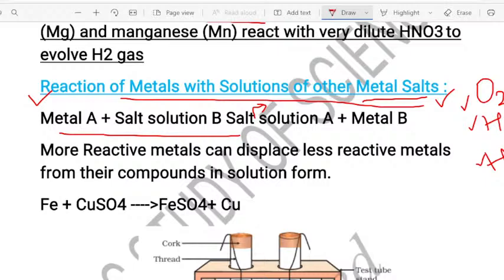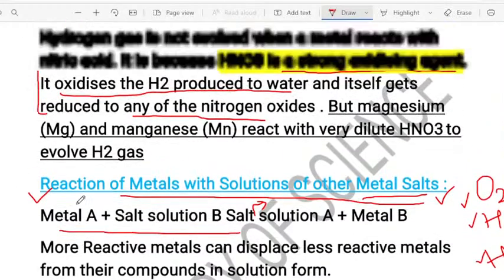I told you that the metals do not react with the nitric acid to produce the hydrogen gas. So there you can take magnesium and manganese. So magnesium and manganese, they react with the dilute nitric acid. These two metals react, that is an exceptional case. Sorry, I forgot to tell about the exceptional case. So you can add it.